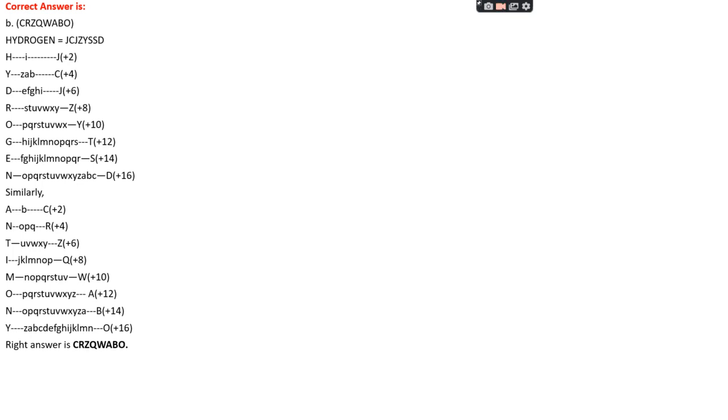Okay, similarly we apply it for antimony, starting with +2. For A, the code is C. For N, that is R, +4. For T, that is Z, +6. For I, that is Q, +8. For M, that is +10, that is W. For O, that is +12, that is A. For N, that is +14, B. For Y, that is +16, that is O. So the right answer is